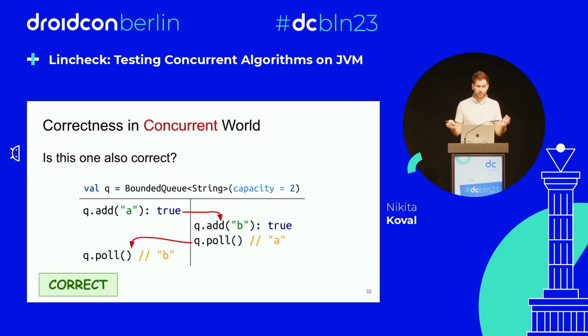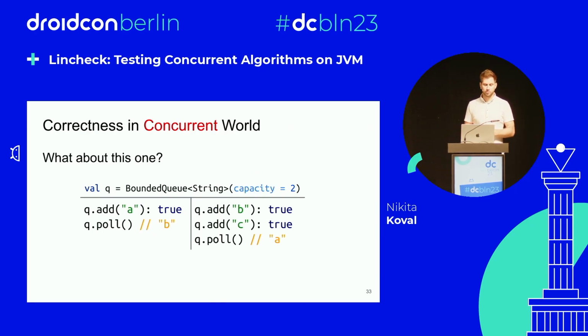Okay, it's still correct. We can find such a sequential history. For example, we can say that first add A happened, then the execution switched to the second thread, we add B, we poll A, and we switch back to the first thread and poll B. This is the sequential history that explains these results. And we do not violate the program order. You see, we didn't reorder the operations in the threads, and we do not violate the synchronization between threads, because there is no synchronization between threads here. So this execution was correct.